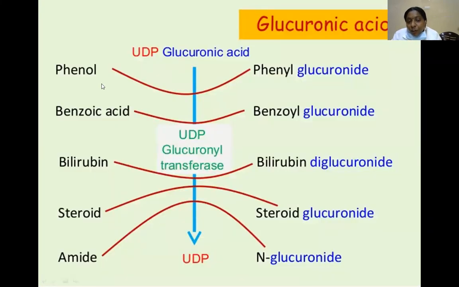Glucuronic acid conjugation. Phenol is conjugated with UDP glucuronic acid, forming phenyl glucuronide. Benzoic acid is conjugated with UDP glucuronic acid, forming benzyl glucuronide. Bilirubin is conjugated with UDP glucuronic acid, in the presence of UDP glucuronyl transferase, forming bilirubin diglucuronide. Steroid, in the presence of UDP glucuronic acid, forms steroid glucuronide. Amide with glucuronic acid forms N-glucuronide.